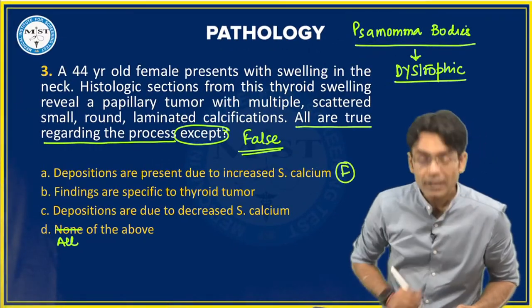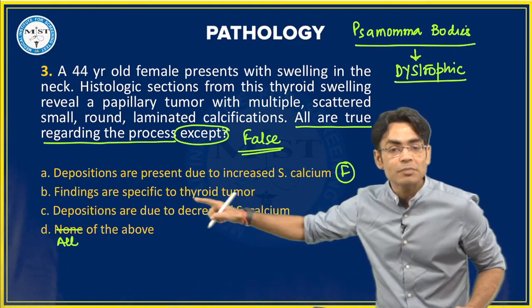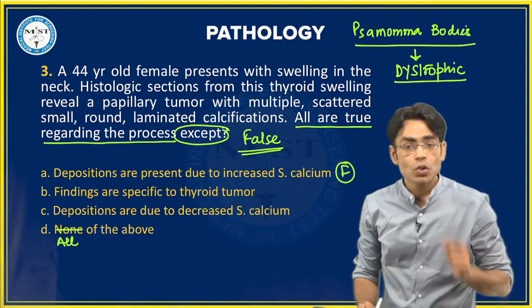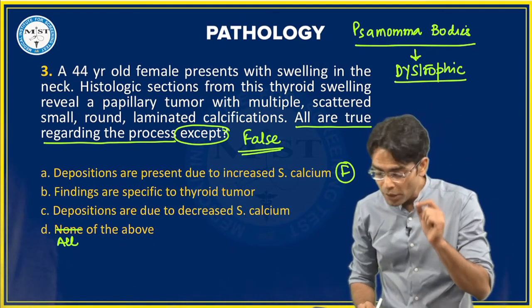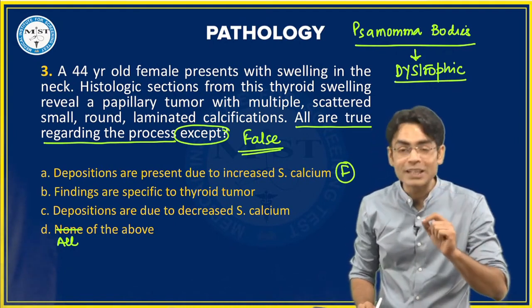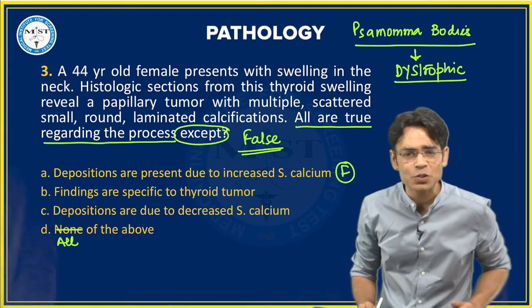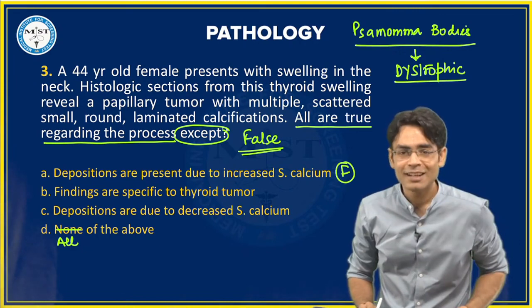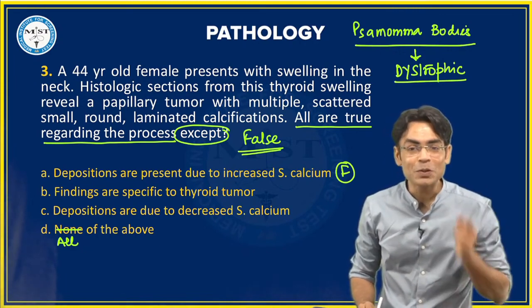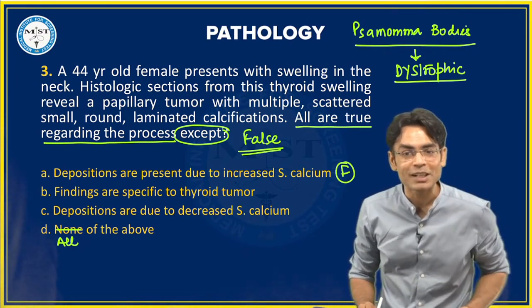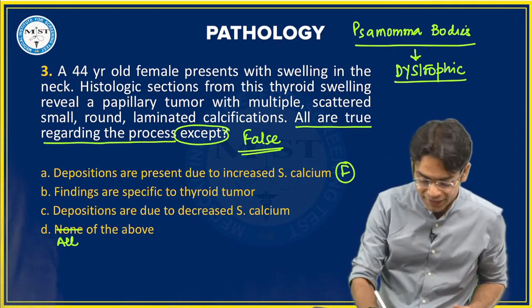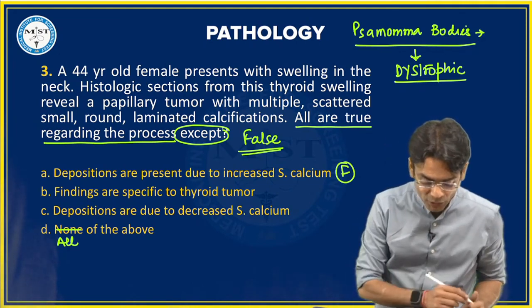Now, next देखते बेटा, findings are specific to thyroid tumor. So the samoma bodies, they are only found in the thyroid tumors. Is it the case? No. Samoma bodies, what is the mnemonic we have discussed for samoma body बेटा? क्या mnemonic किया अपन ने discuss? And you all must be knowing that mnemonic.